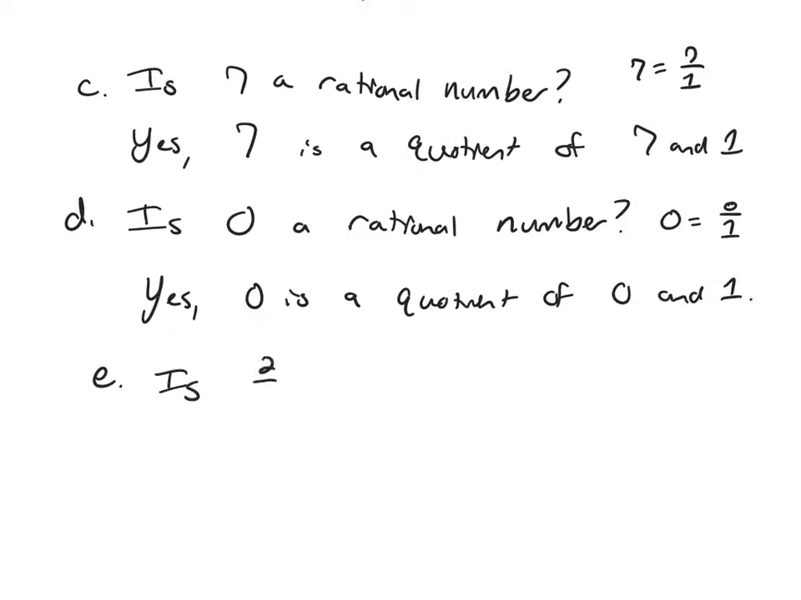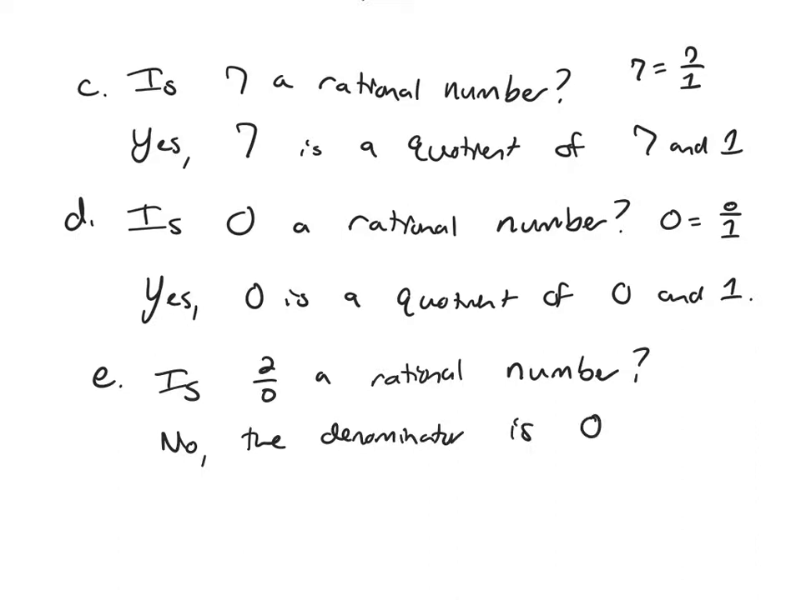Is 2 over 0 a rational number? Yes or no, and why? So the answer here is no. And if you want to know why, look back at the definition of rational. We said that the denominator cannot be 0. Here the denominator is 0, so it's not a rational number.